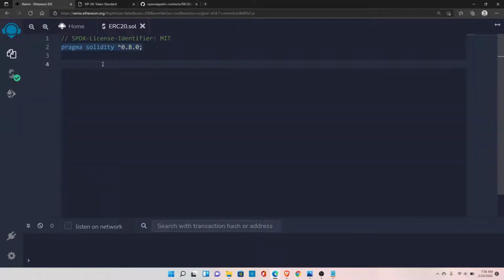In Remix, you can do import and open the codes, and do @openzeppelin/contracts. This is the path where we have this ERC20 file available, ERC20/ERC20.sol. And that's it. We have imported this file, which means all these functions should now be available inside our file. So let's go ahead and create the contract now.